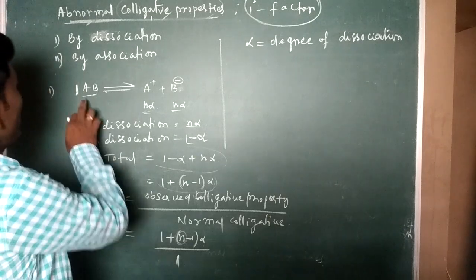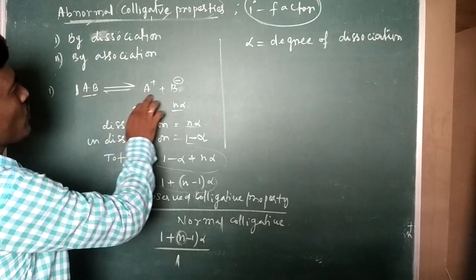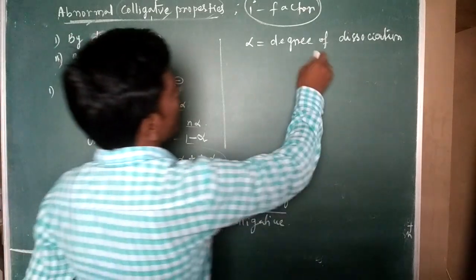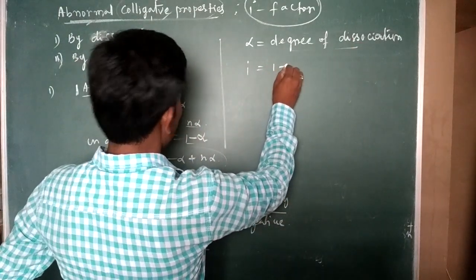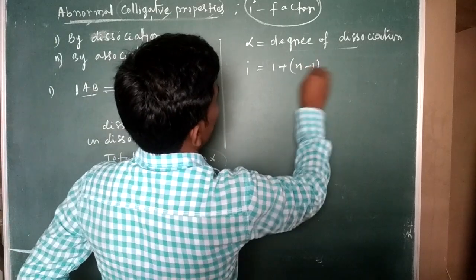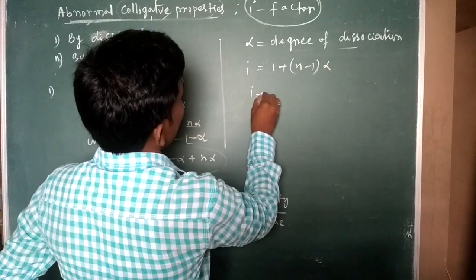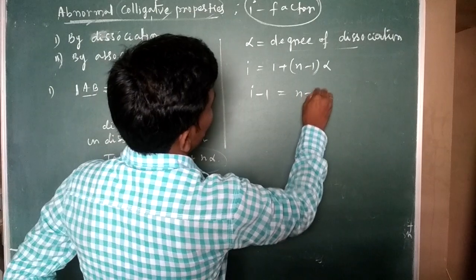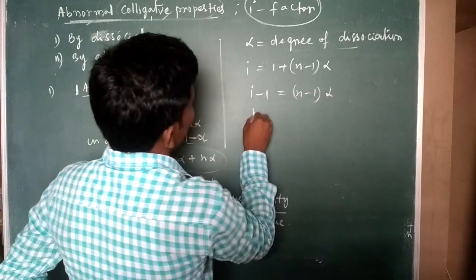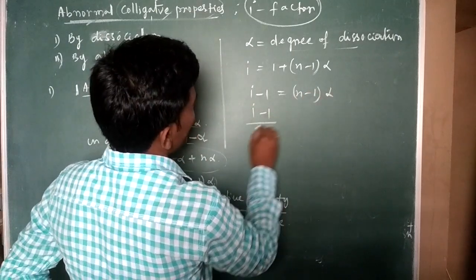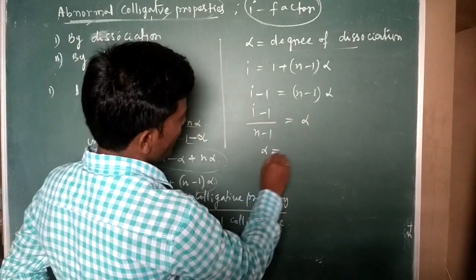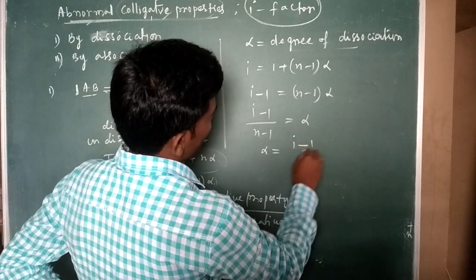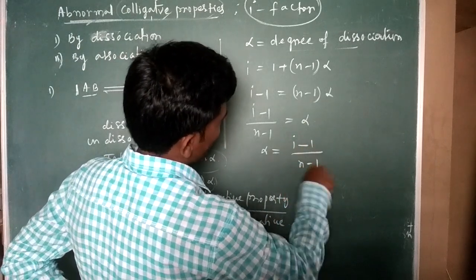This is an ionic compound, which will be dissociated into its ions, therefore degree of dissociation. Then i is equal to 1 plus n minus 1 into alpha, i minus 1 is equal to n minus 1 of alpha, then i minus 1 by n minus 1 is equal to alpha. Then alpha is equal to i minus 1 by n minus 1.